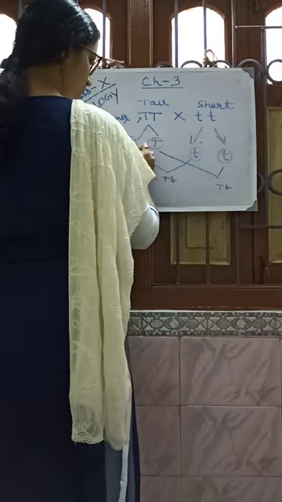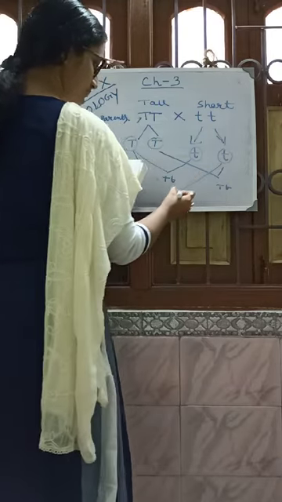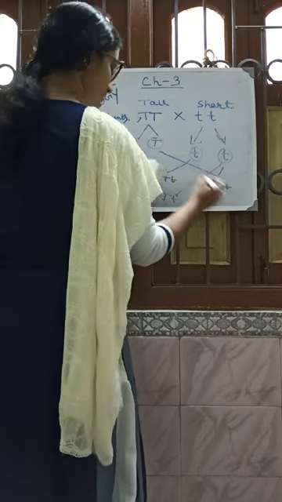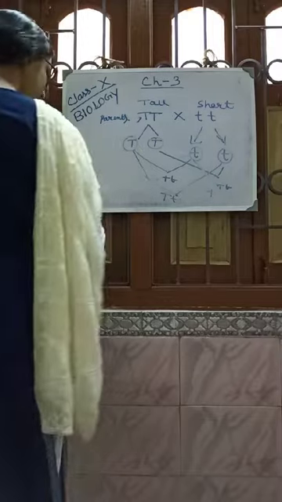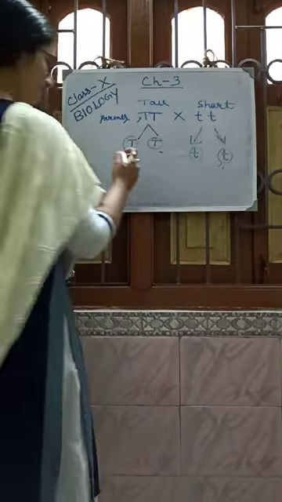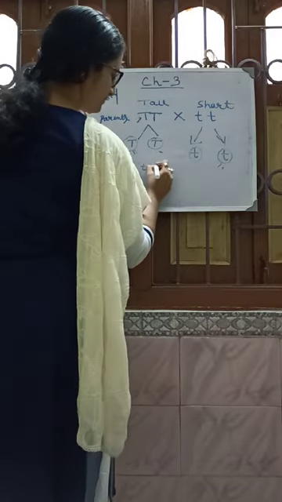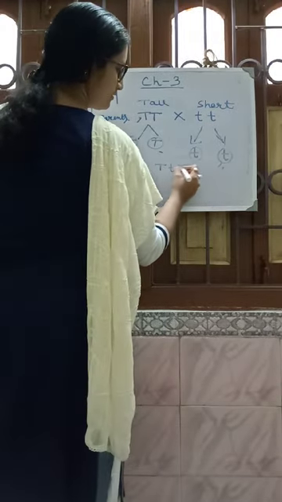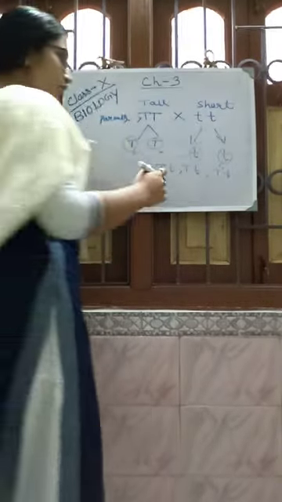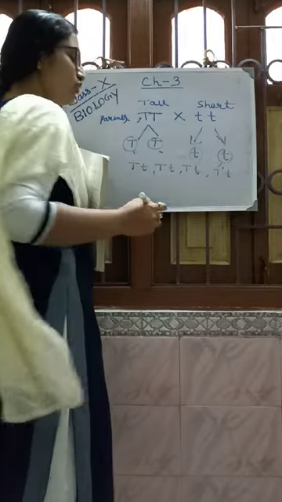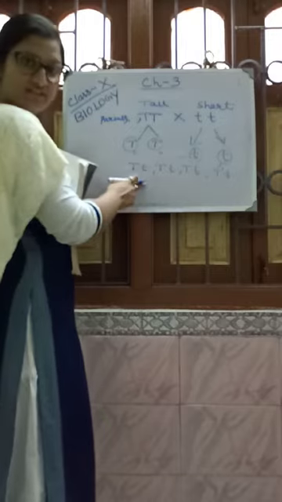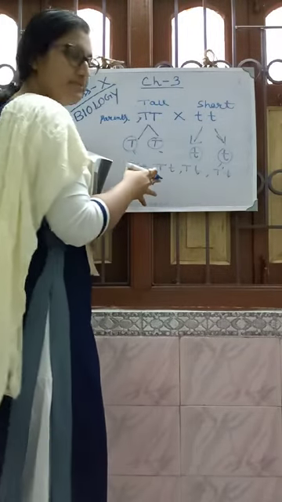And again T and T, TT, again T and T. This type of T and T. But this offspring is phenotypically showing a tall plant, but genotypically this is the hybrid. Okay, this is the hybrid plant.